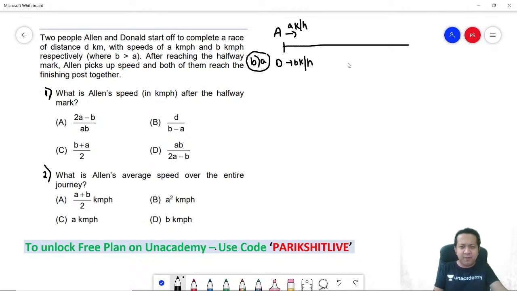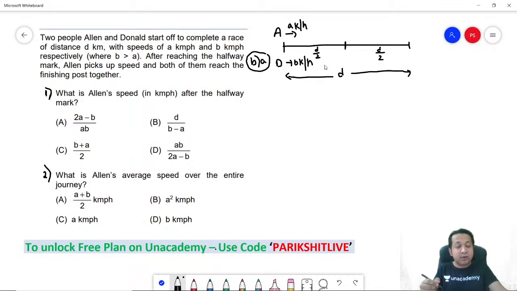After reaching the halfway mark, so remember the total distance is d, the halfway mark would be out here. So this distance is d by 2, and the other remaining half is d by 2. Alan picks up speed and both of them reach the finishing post together. So Alan's speed changes after he reaches the halfway post. How much is the new speed? I don't know. Let Alan's new speed after the halfway mark be x kilometers per hour.